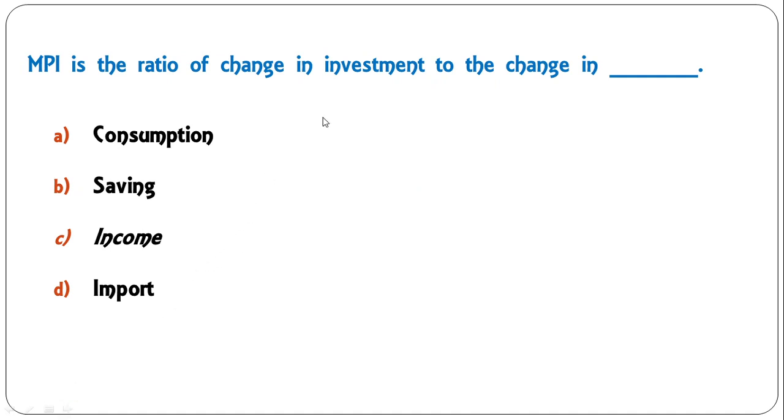MPI is the ratio of change in investment to the change in consumption, saving, income and import. Here also this is clear that MPI is the ratio of delta I, that is change in investment, upon change in income. That is known as MPI. So C is the correct answer here.